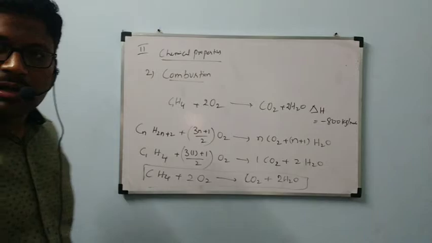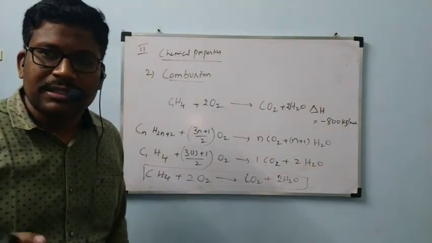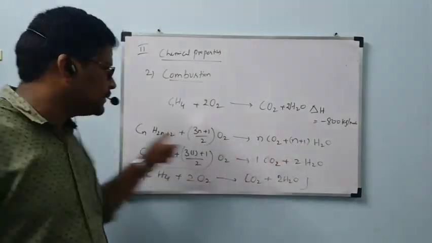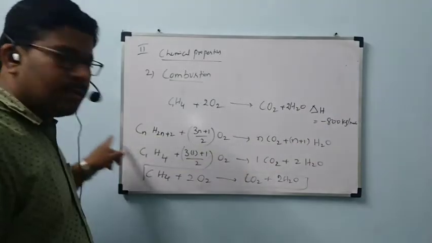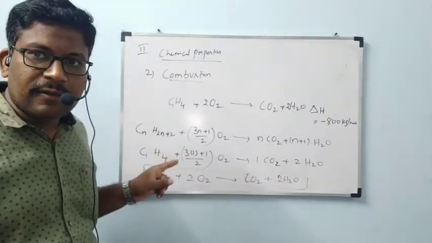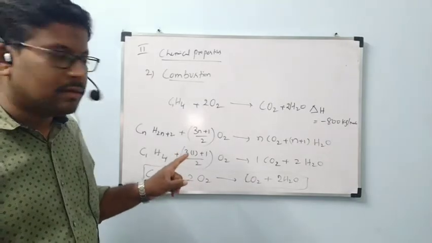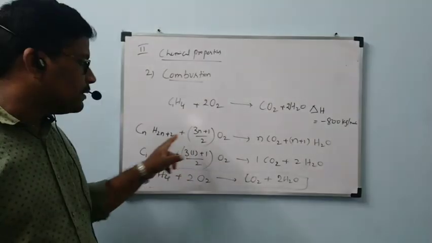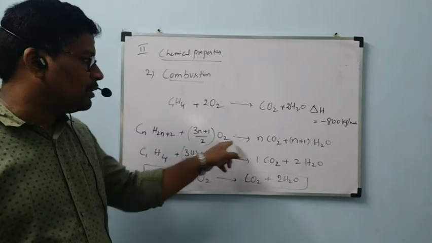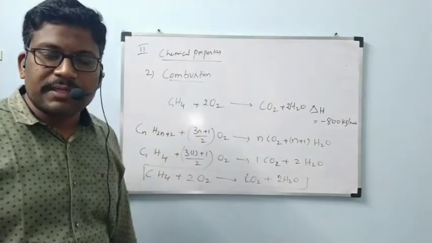So there is no need to balance the reaction every time. Simply remember this general formula, exclusively for alkanes only. CnH2n+2 plus (3n+1)/2 O2 gives rise to n CO2 plus (n+1) H2O.